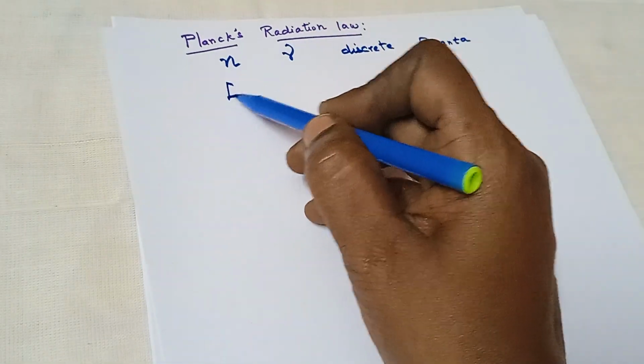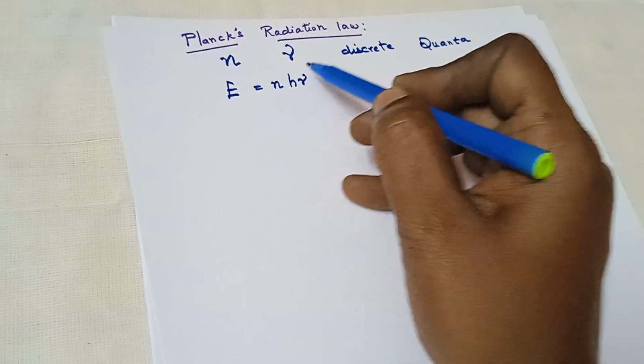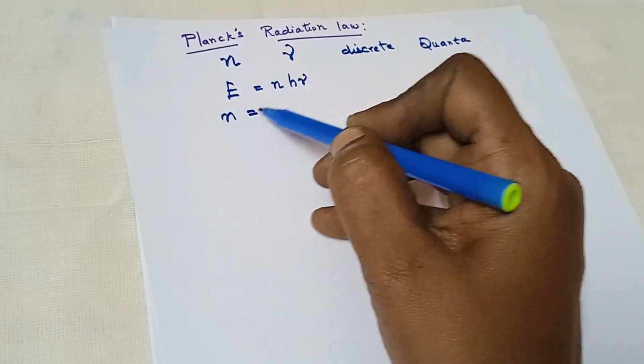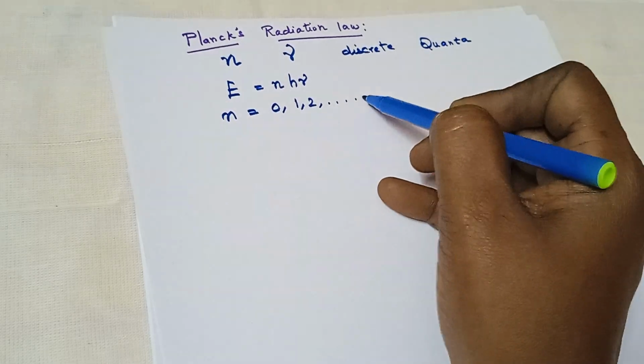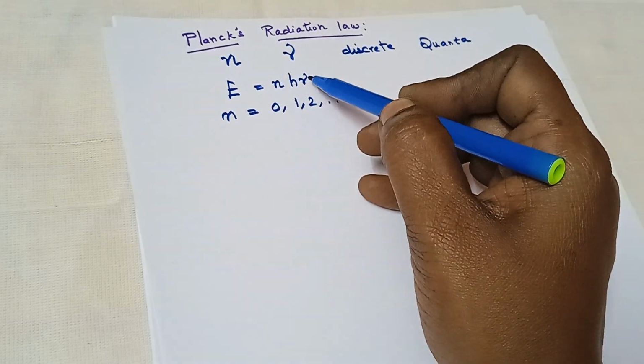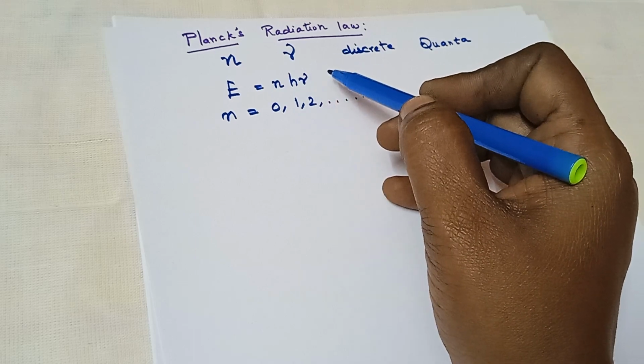Thus, energy is given by nh nu, where n is equal to 0, 1, 2, 3, etc. h is Planck's constant and nu is frequency of radiation.